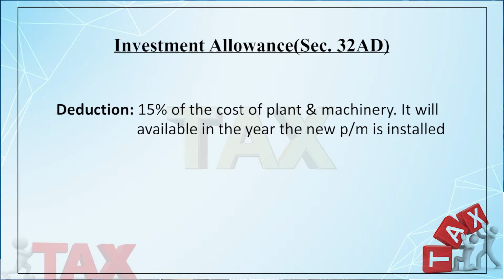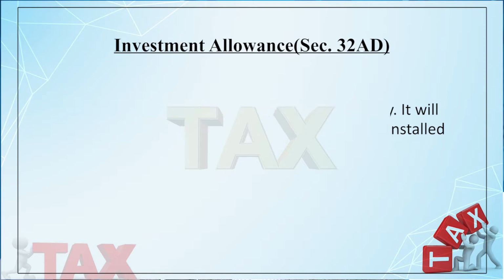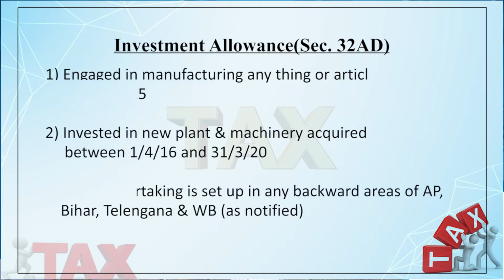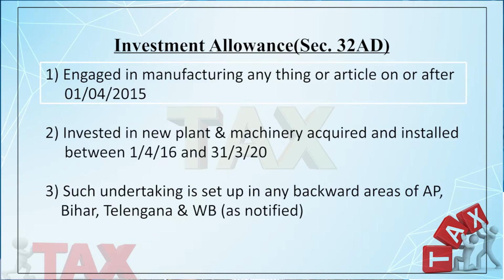So, please keep in mind the conditions. What are the conditions? The first condition is that it should manufacture anything or article on or after 1st April 2015.